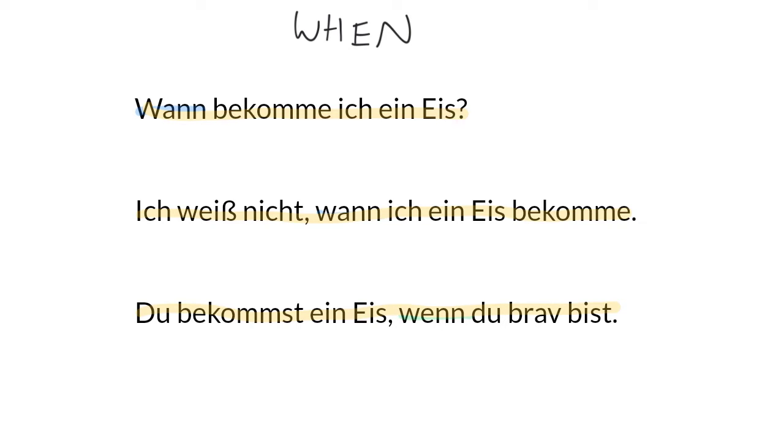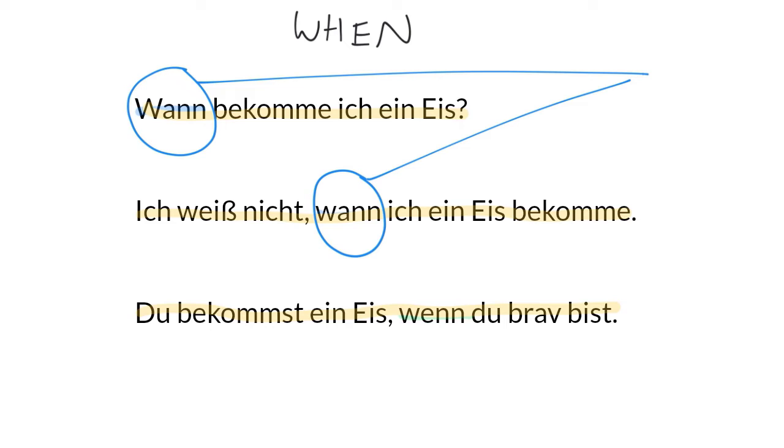I wonder if you can notice the difference already. The first two, the wann, are expressing the idea of when, but in the form of a question. And that's when wann is used. You'll notice the first one is a direct question. That is, there's an actual question mark at the end of the sentence indicating that it's a question which is being asked to somebody. The second one is what we call an indirect question.